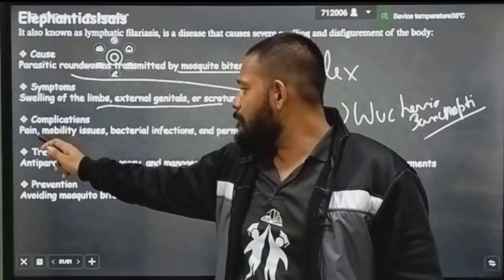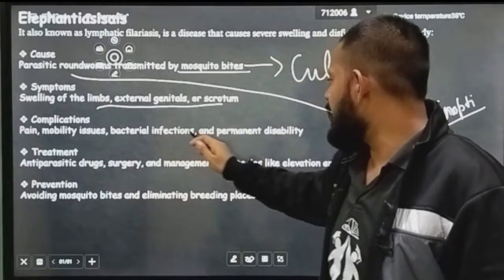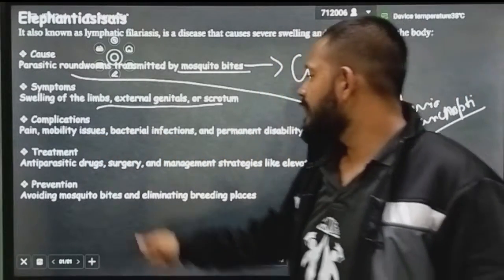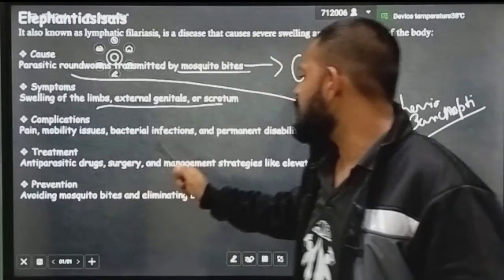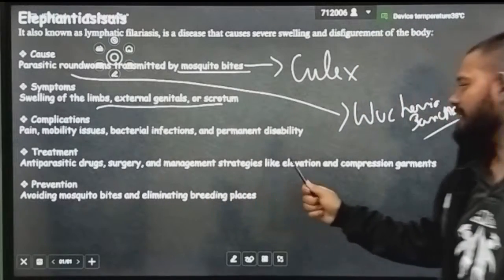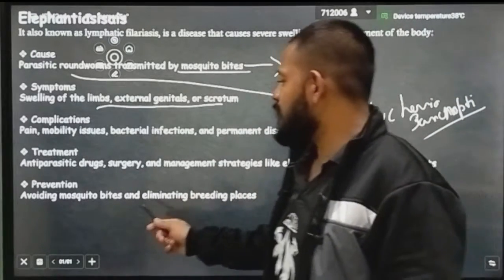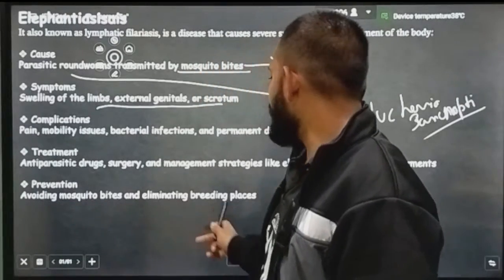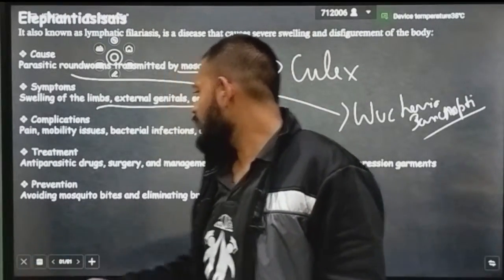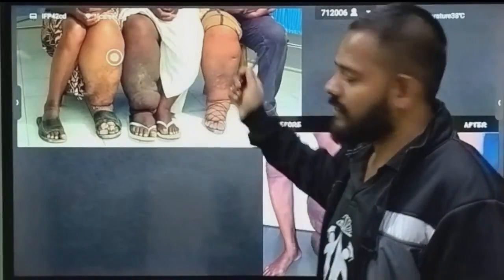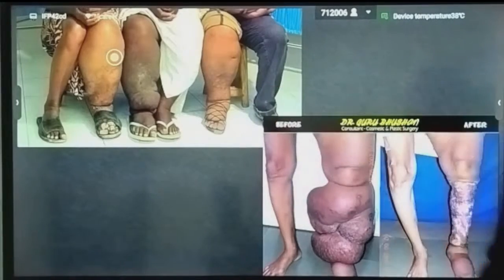Okay, then complications: pain, mobility issues, bacterial infection and permanent disability. Treatment: anti-parasitic drugs, surgery and management strategies like elevation and compression garments. Okay, and prevention: avoid mosquito bites and eliminate breeding places. Okay, see what happens in this. Okay, that's how this disease affects.